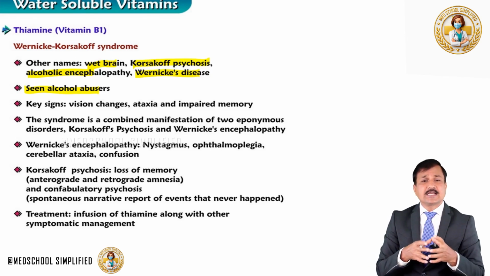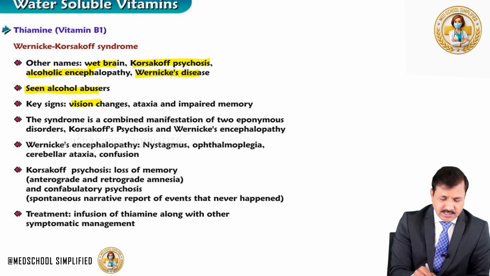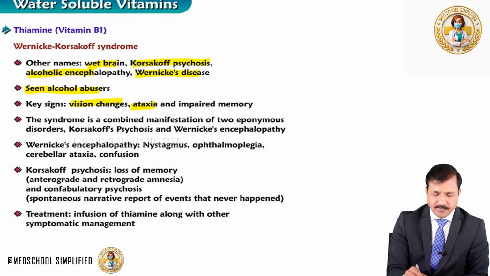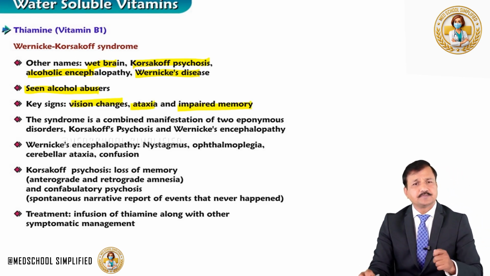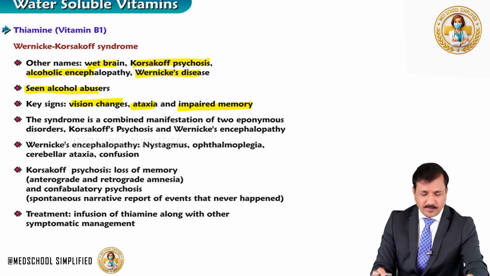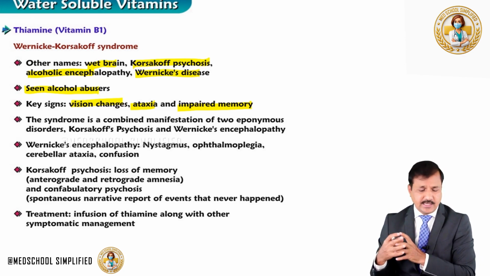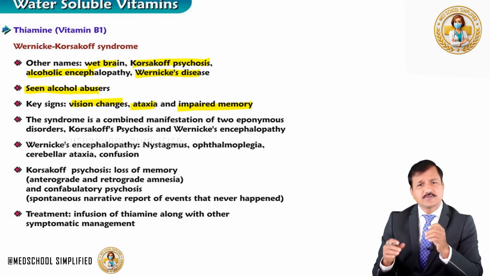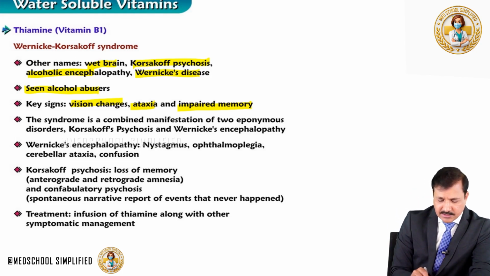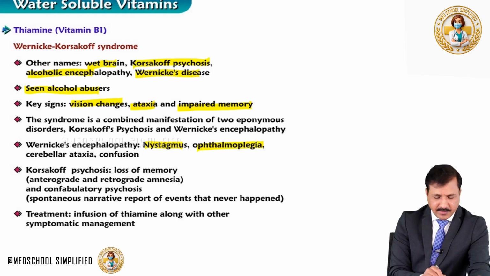Okay, what are the key signs that you see here? The key signs are vision changes, ataxia and impaired memory. The syndrome is a combined manifestation of Korsakoff psychosis and Wernicke's encephalopathy. So the Wernicke component is that the patient will show nystagmus, ophthalmoplegia, cerebellar ataxia and confusion.